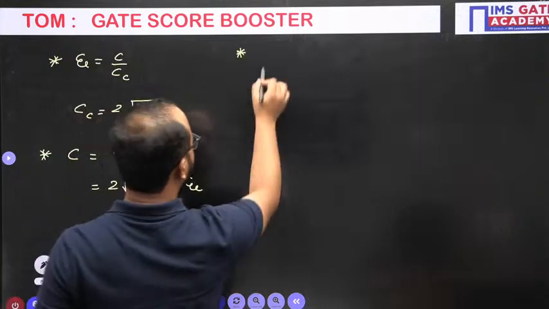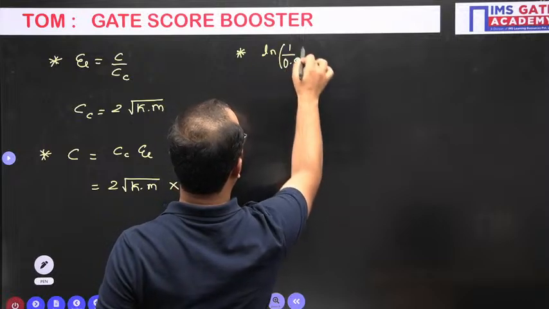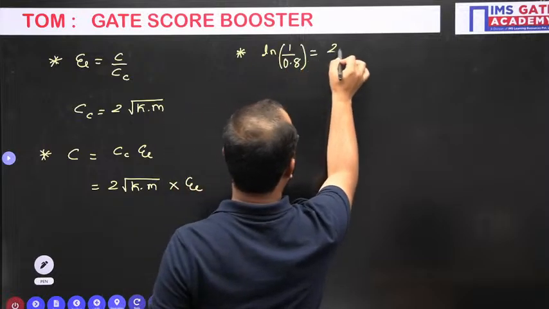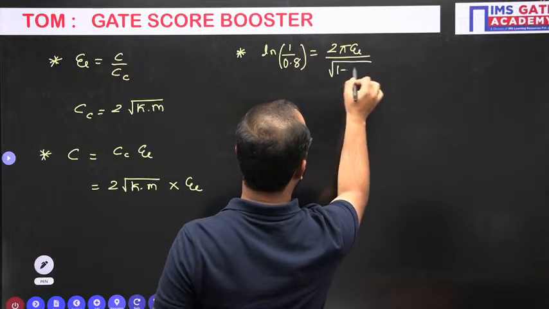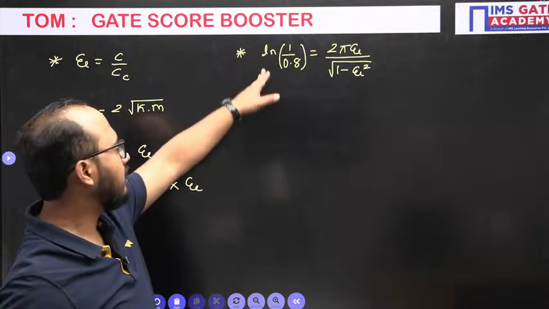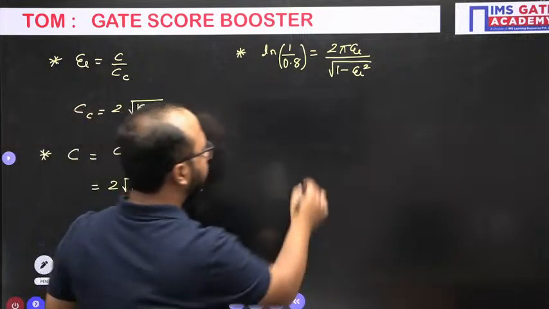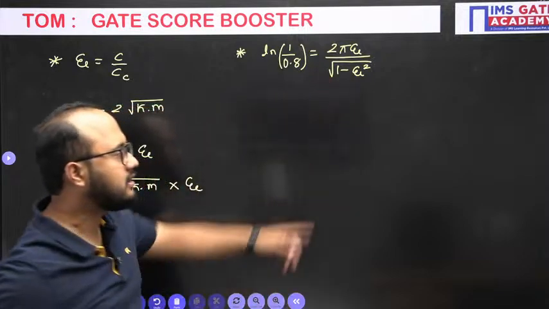Okay, so ln 1 by 0.8 equals 2 pi psi divided by under root 1 minus psi square, like this. Okay, so you will have some value. After that, you can take the square on both sides, because this is under root.